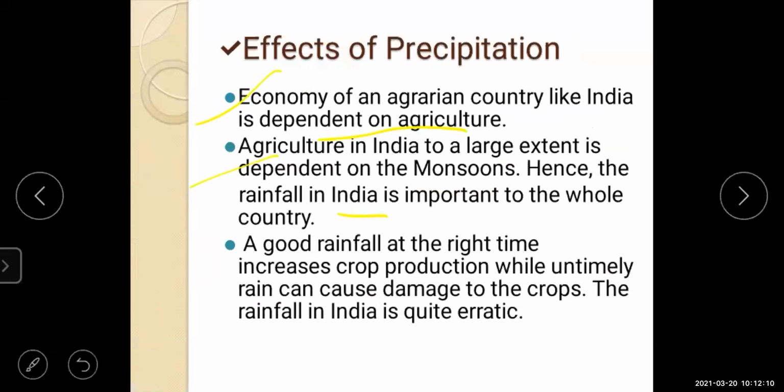Hence, the rainfall in India is important to the whole country. A good rainfall at the right time increases crop production, while untimely rain can cause damage to the crop. The rainfall in India is quite erratic. If there is excessive rainfall also, we will have damage to the crop.